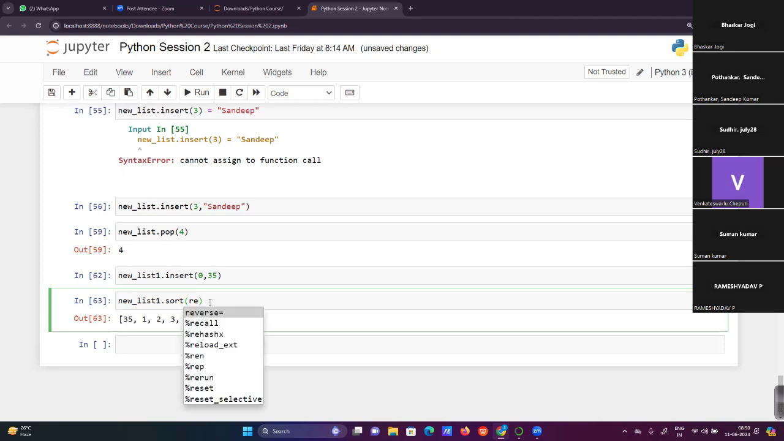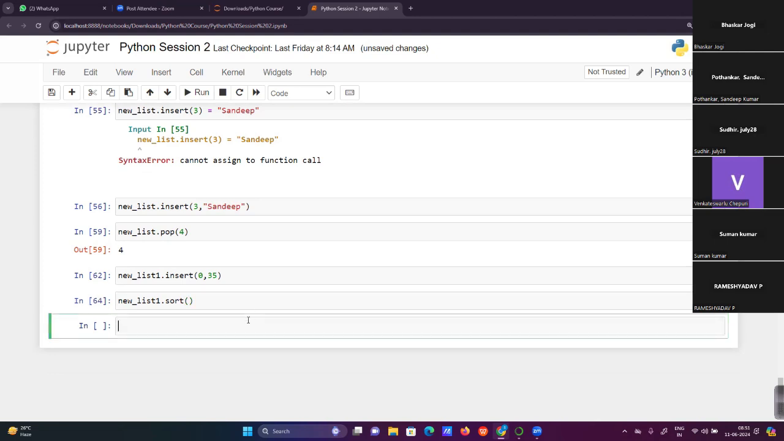Okay. If you mention reverse equals true, then it will do descending order. So reverse is the parameter to choose either ascending or descending. If we use reverse equals true, then it will work as descending. If we don't use any value here, by default false exists here. Even if we mention reverse equals false, it will work as ascending order. Now I'm removing this, so by default it works as reverse equals false.